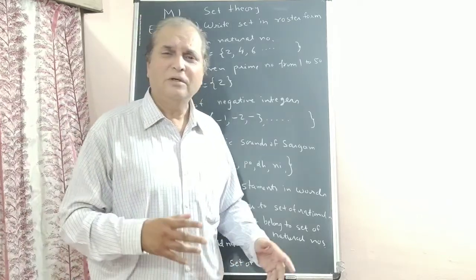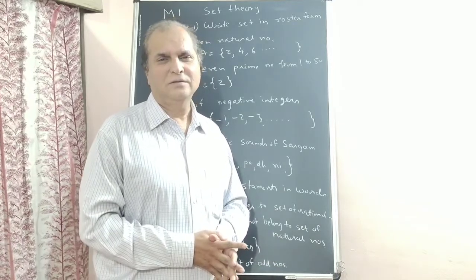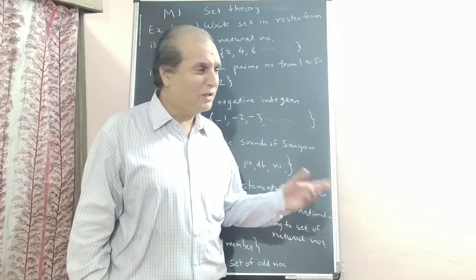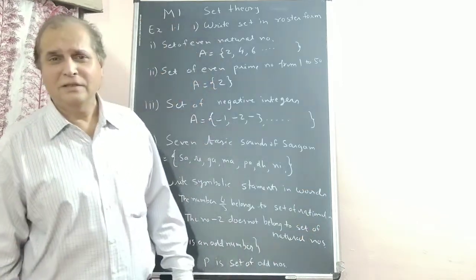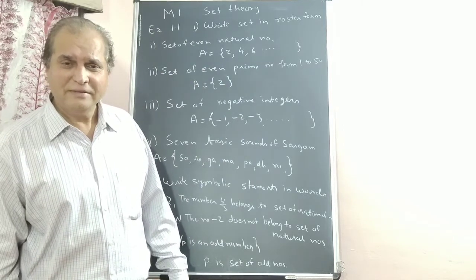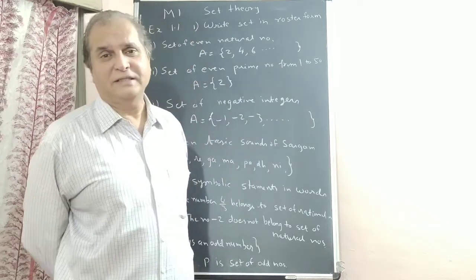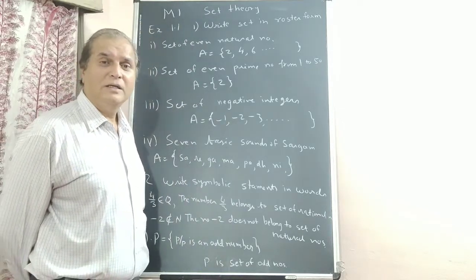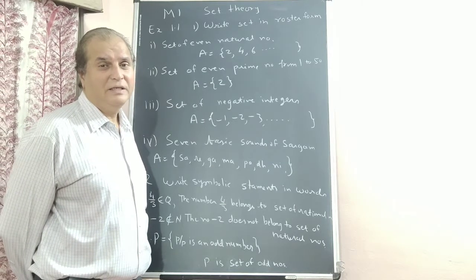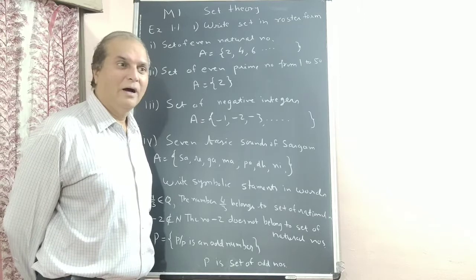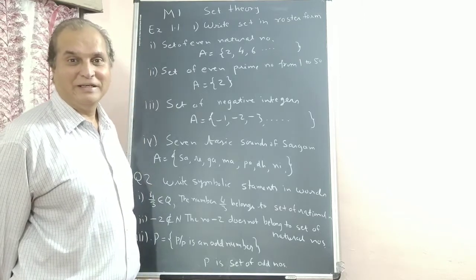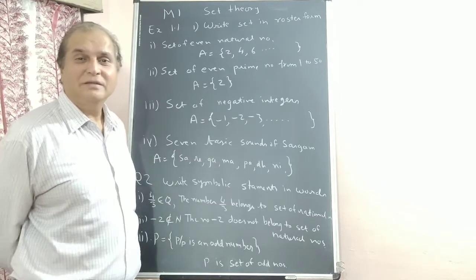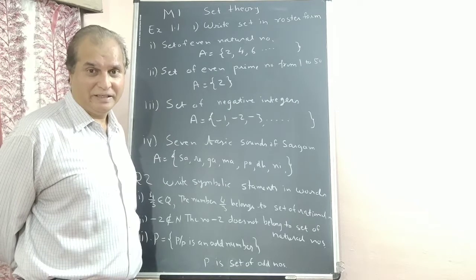Suppose a set of good students from your class. No, you can't separate. One student is good according to you, but according to someone else who is troubled by him, he is not good. Getting? But something definite, a student who has scored more than 50 marks in terminals, you can easily separate. More than 30 marks in history, you can easily separate.